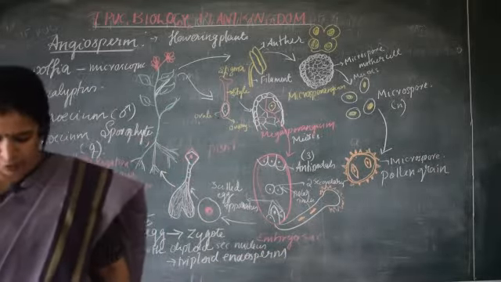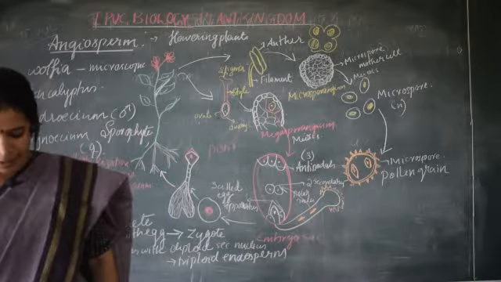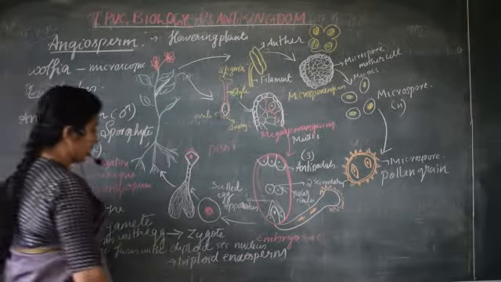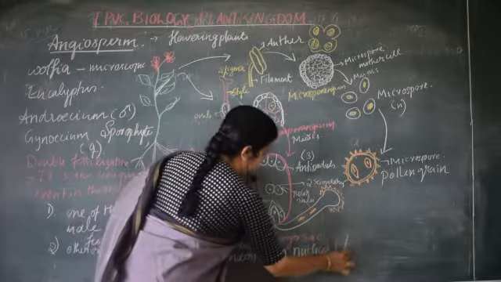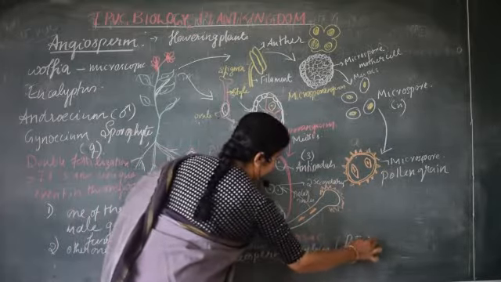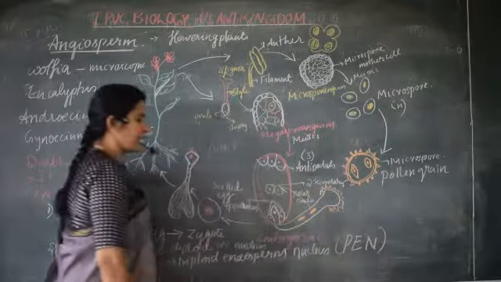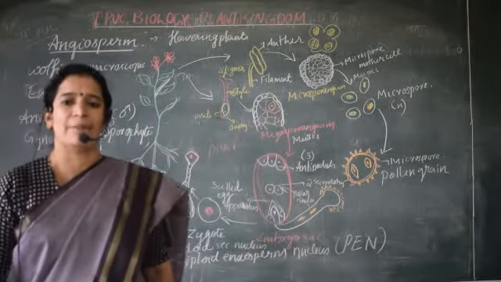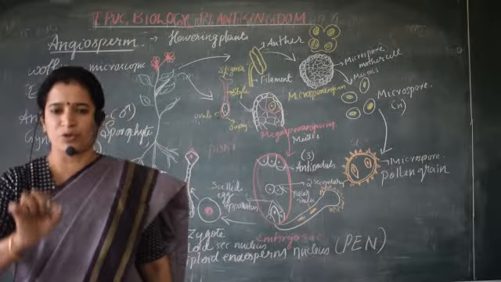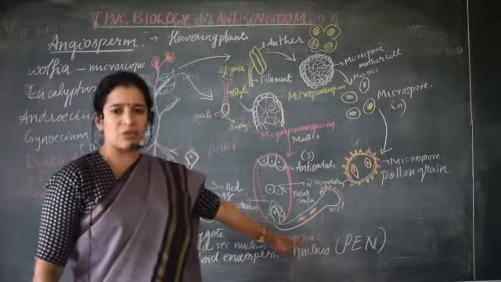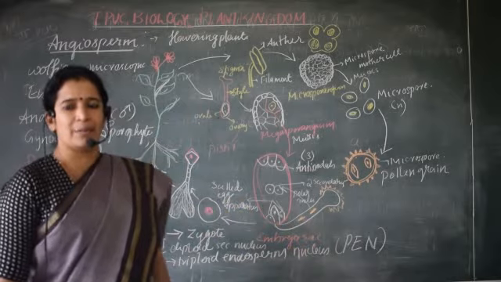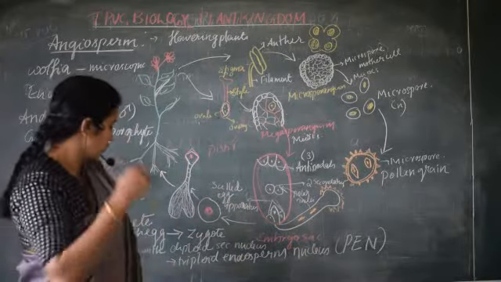After the fusion, it forms a triploid primary endosperm nucleus. In short, it is written as PEN. Here PEN should be in capitals, not the pen you use for writing. PEN means primary endosperm nucleus.